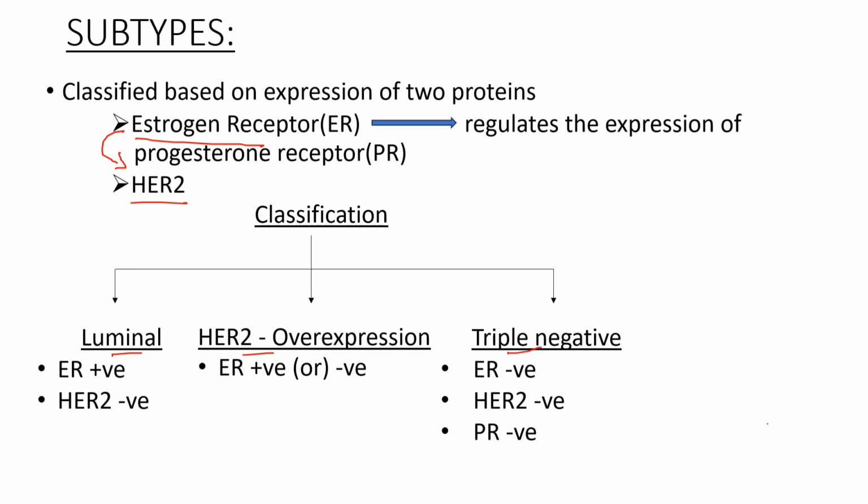In the luminal subtype there will be ER positive and HER2 negative. In the HER2 overexpression subtype there may be either ER positivity or ER negativity, and HER2 will be overexpressed, which means it is positive. In triple negative, all the three will be negative, that is ER negative, HER2 negative, and the progesterone receptor is